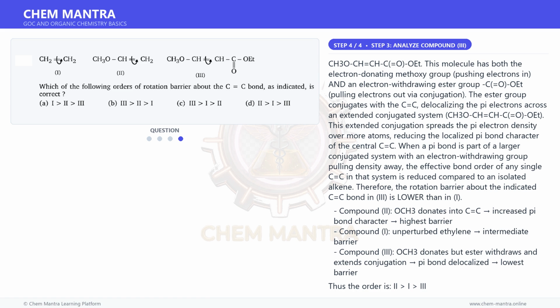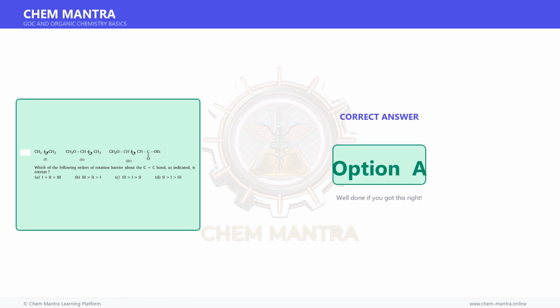This interpretation: any conjugation delocalization reduces the localized C=C pi bond strength, lower barrier. More substituents capable of conjugation, more delocalization, lower barrier. 1: no conjugating groups. 2: one conjugating group, OCH3. 3: two conjugating groups, OCH3 and ester. Therefore, the correct answer is A. Therefore, the correct answer is option A.